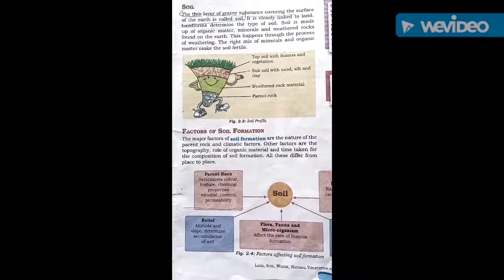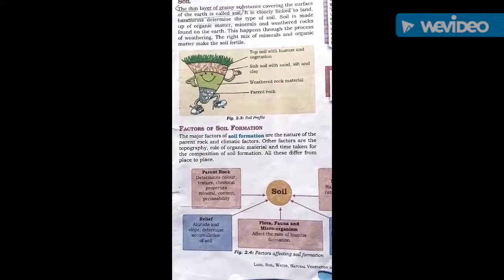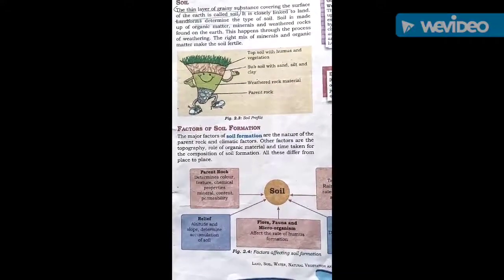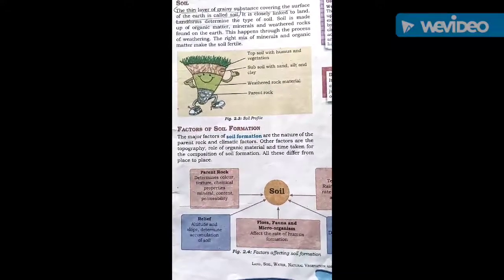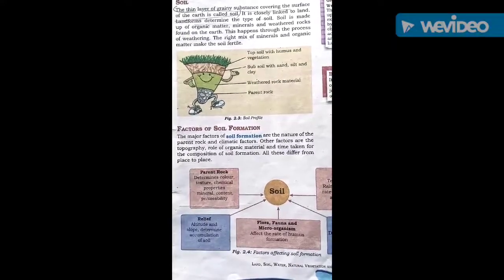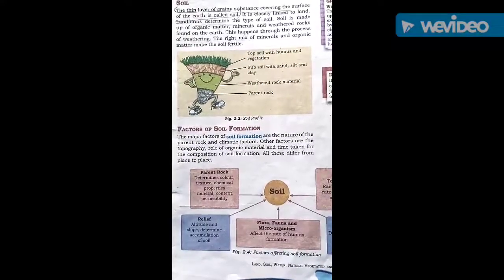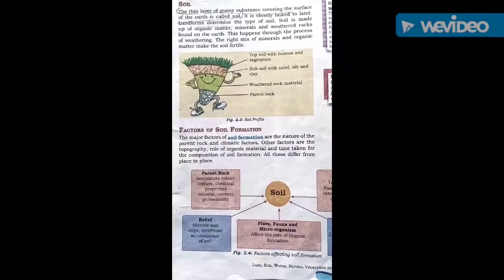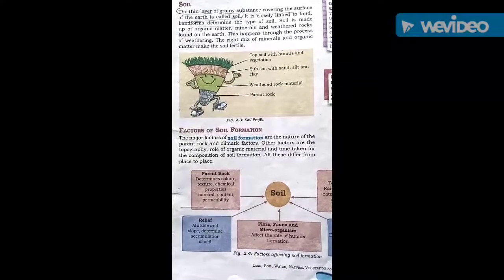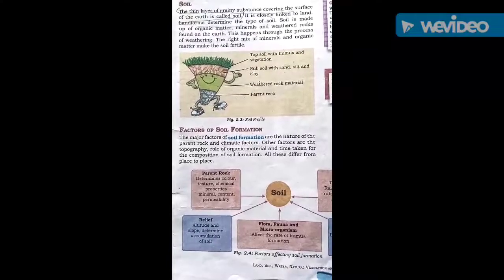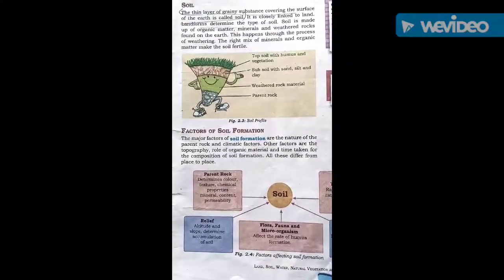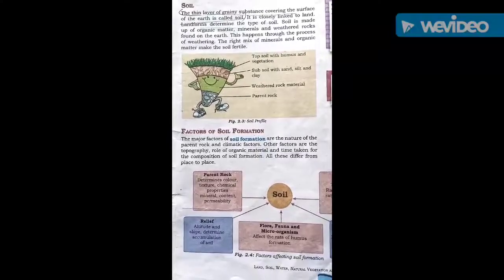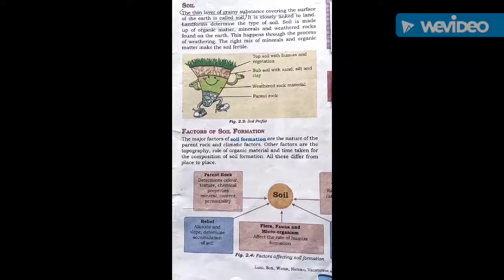Factors of soil formation. The major factors of soil formation are the nature of the parent rock and climatic factors. Other factors are the topography, role of organic material and the time taken for the composition of soil formation. All these differ from place to place, from landforms. The soil may be different. When we collect the soil profile, you can see that different types of soil are there. Some soil is very fertile, some soil is not much fertile.